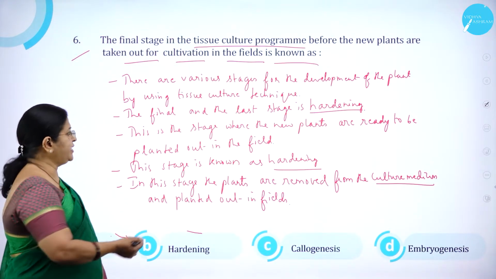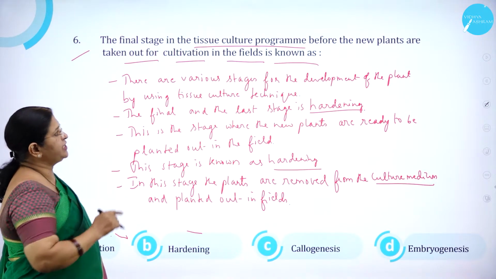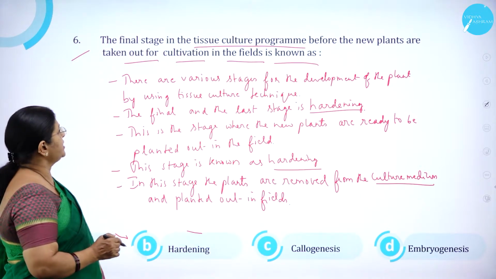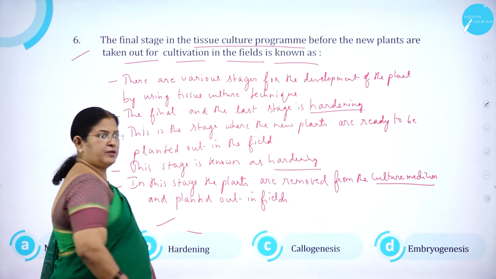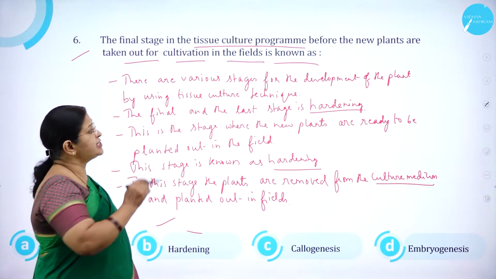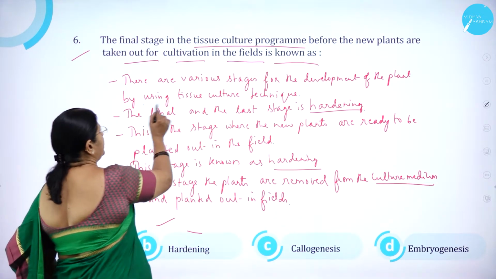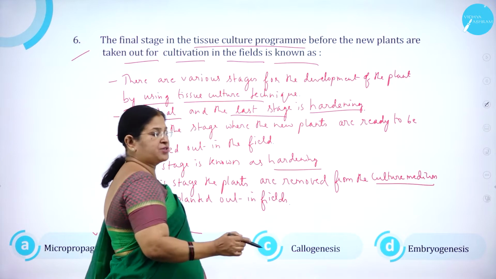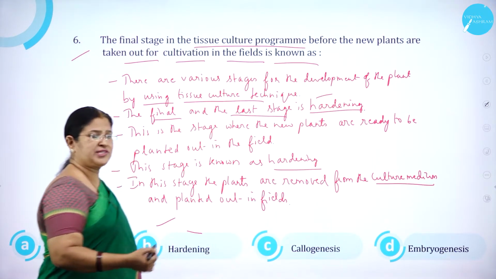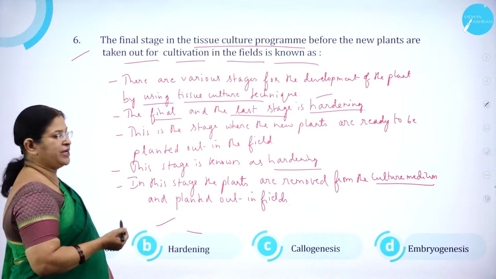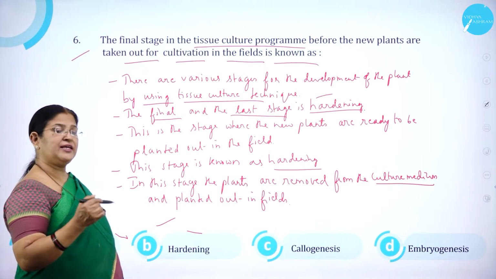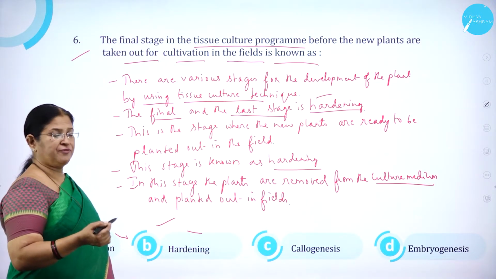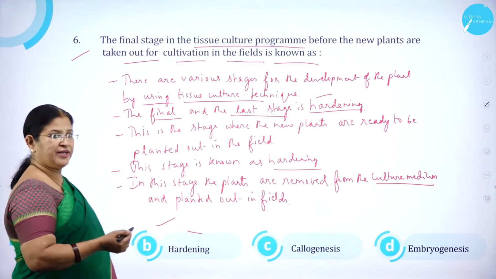And calogenesis, hardening, that is what? The final stage in the tissue culture program before the new plants are taken out for cultivation in the field is known as hardening. Why? As we know, there are various stages in the development of the plant by using tissue culture technique. The final and the last stage is called hardening, where the plants are removed from the culture medium and they are cultivated in the field.